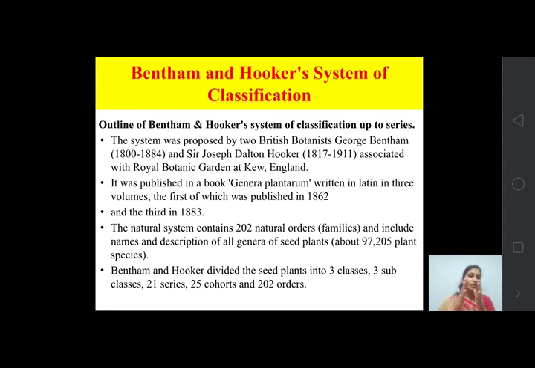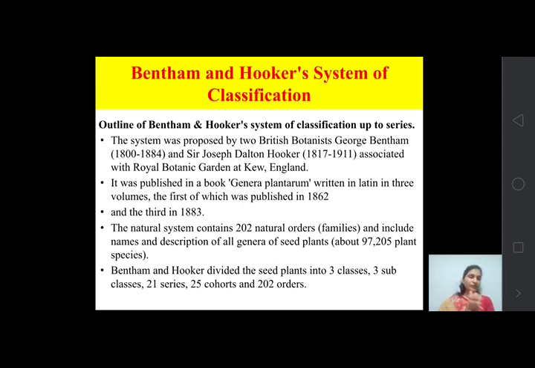So these 202 orders, or you can say the families, include names and descriptions of all genera of seed plants, that is the angiospermic and gymnospermic plants, the seed bearing plants, phanerogams.